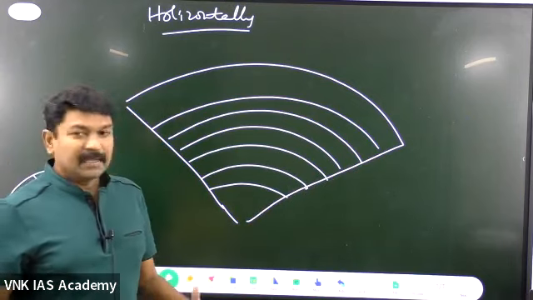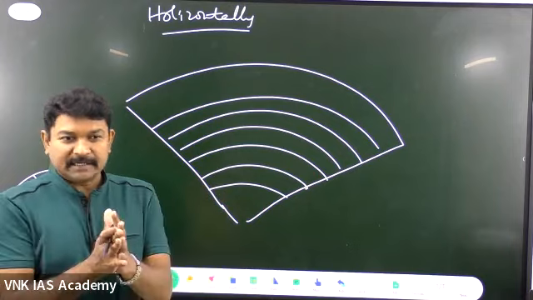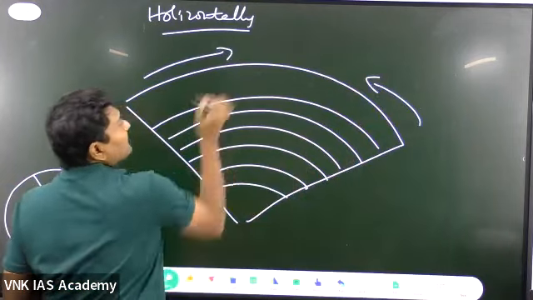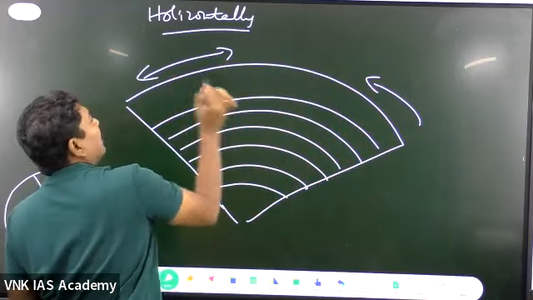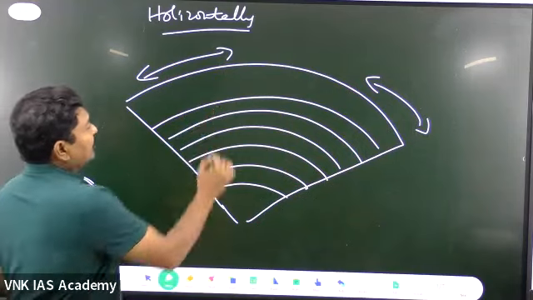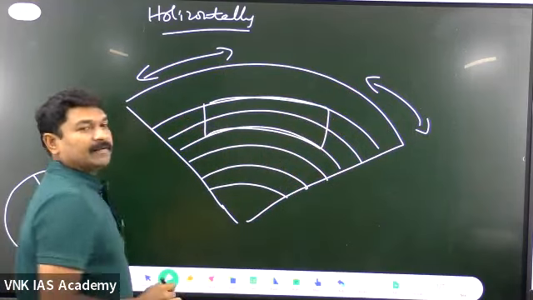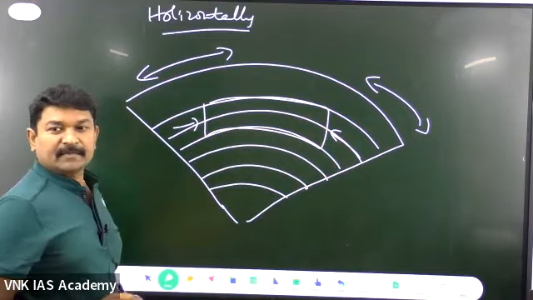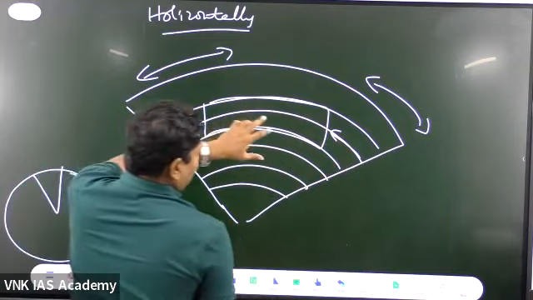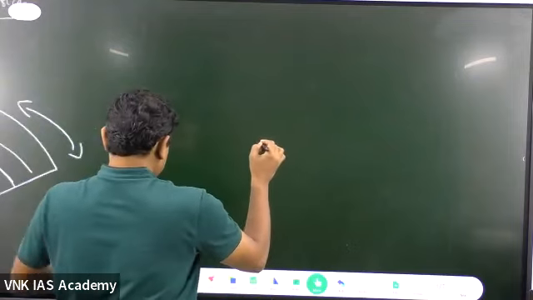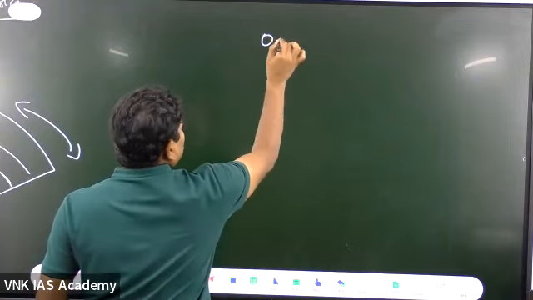Imagine that the forces are acting towards the center. When the forces are acting horizontally, they can be towards the center or away from the center. Take this piece of land. When the forces are acting towards the center like this, what happens? Towards the center and away from the center, meaning what? Orogeny.